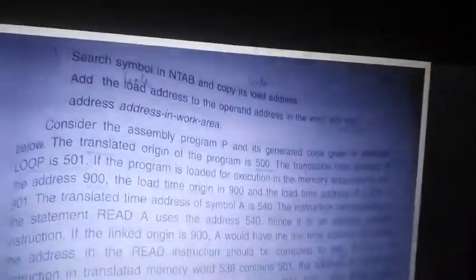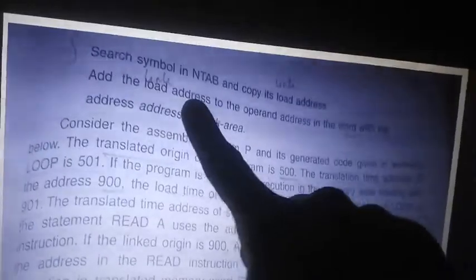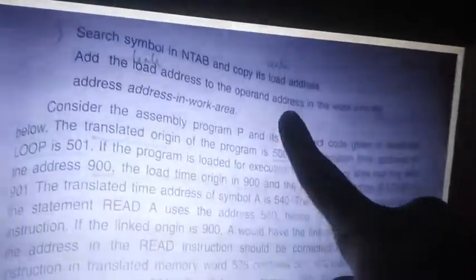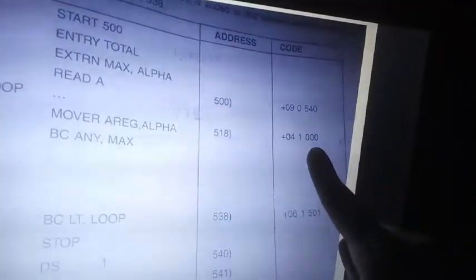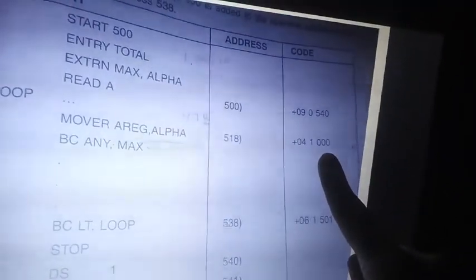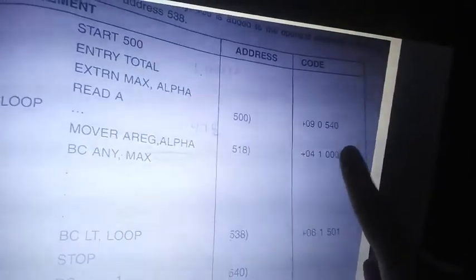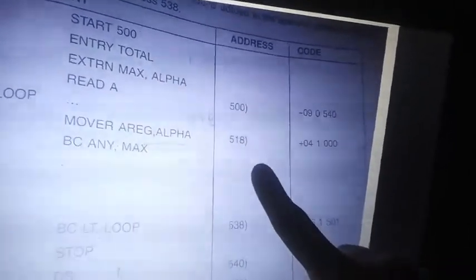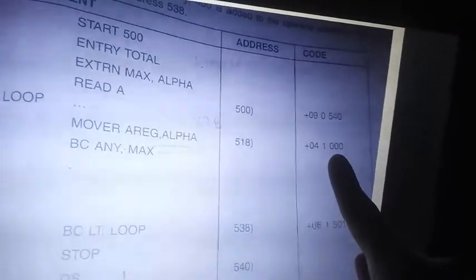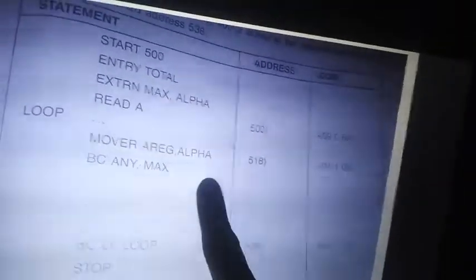So add that load address to the operand address field in the work area. You got the work area as 918. In that, the operand address field is 000 because the assembler did not know it. So 0 plus 972, how much? 972. So in 918 you need to find the location 972 to get the value of alpha. Clear? So that explanation is written over here properly.